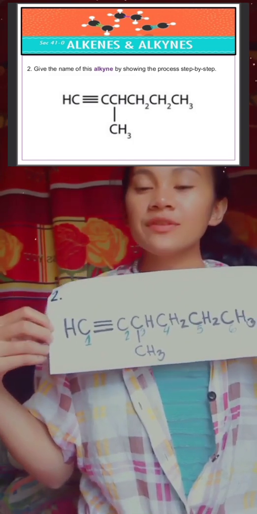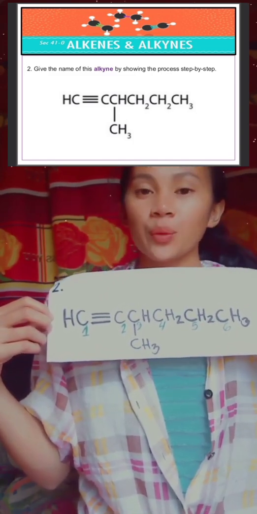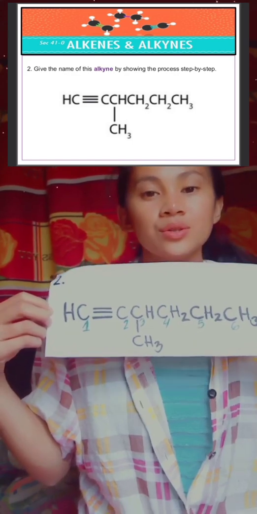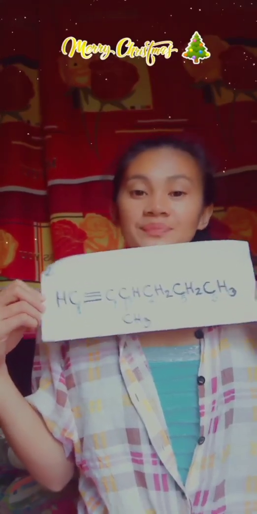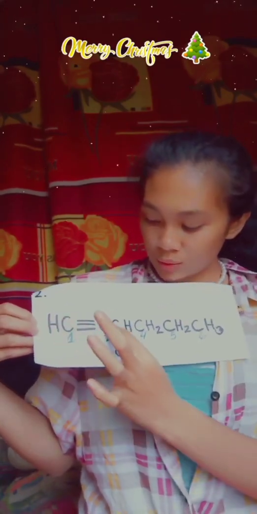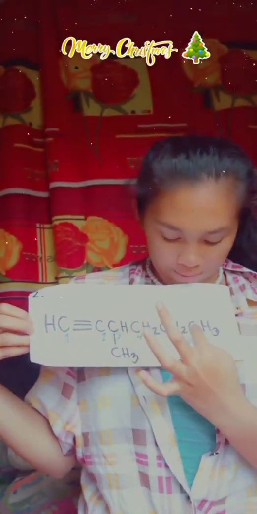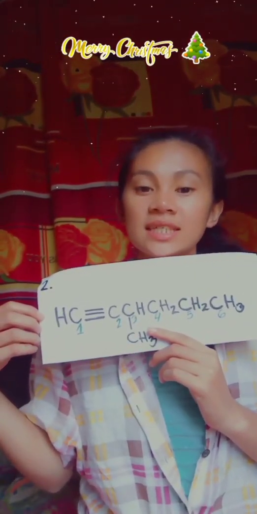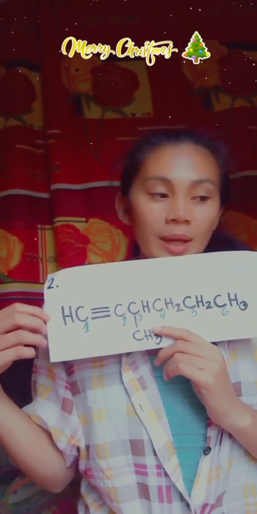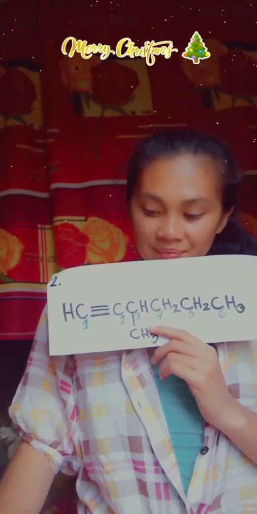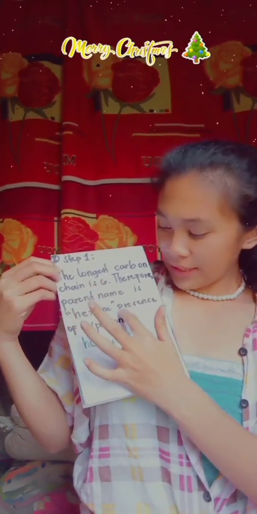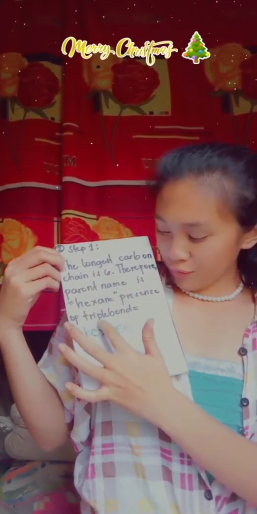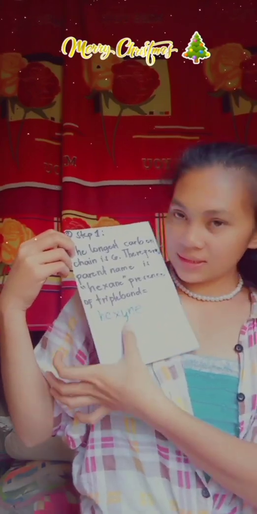Our question, give the name of this alkyne by showing the process step by step. So, step 1, the longest carbon chain, we should count, 1, 2, 3, 4, 5, 6. So the longest carbon chain is 6. Therefore, the parent name is hexane. Presence of triple bond, hexane.